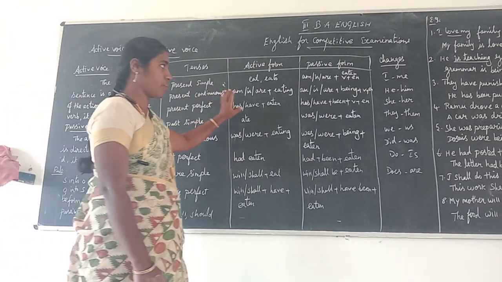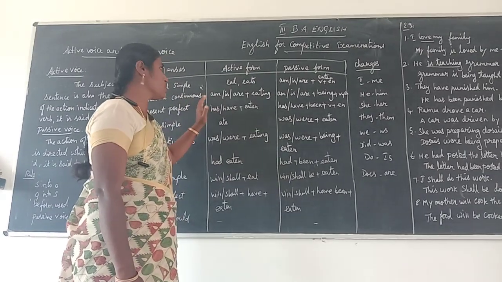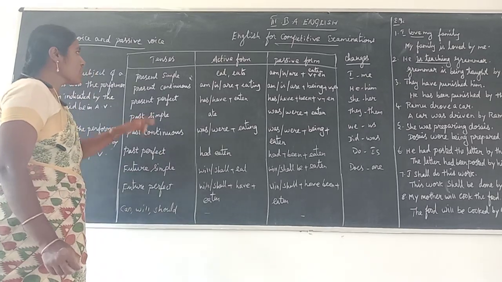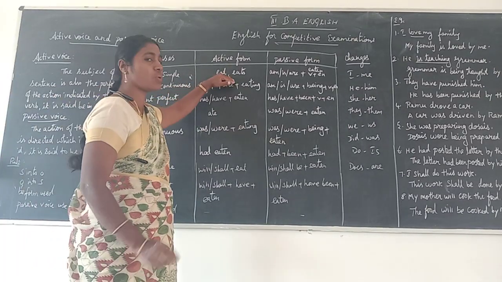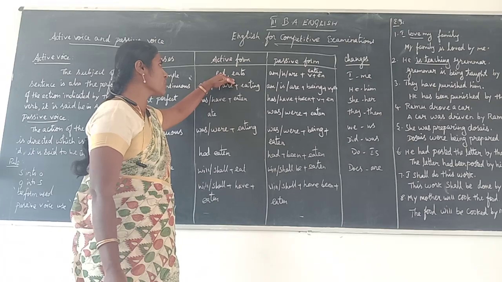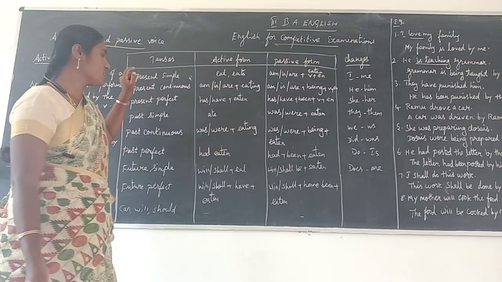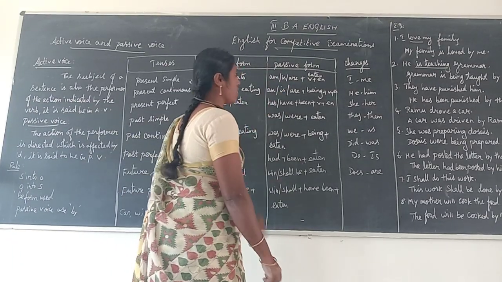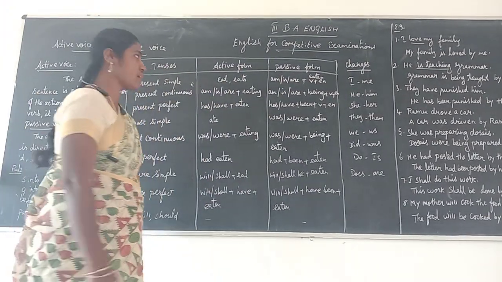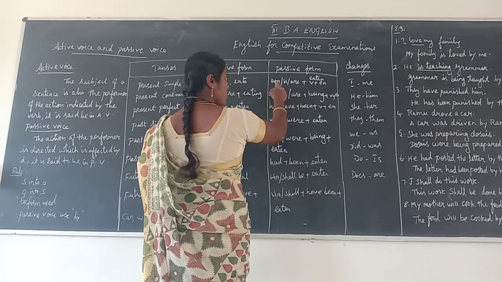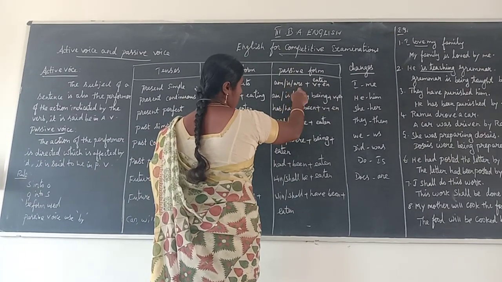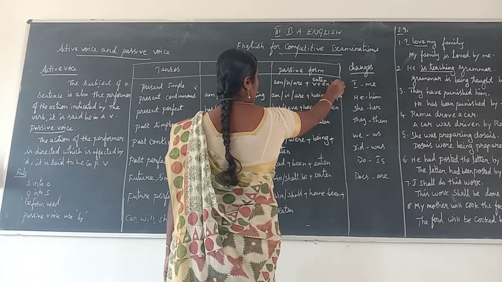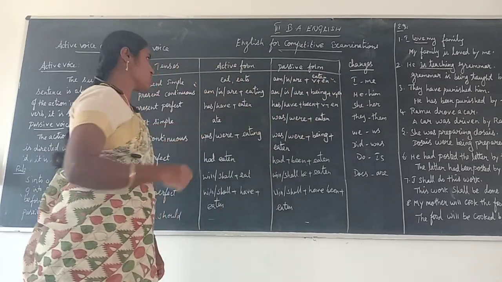Okay, here in the subtitle column, how to change your sentences. First one, present simple. In active voice we use only the verb. Only the verb is used in active voice when we write the sentence in present simple. In passive voice, when we change the sentence into passive voice, you should use am, is or are plus verb and then the en verb. The verb is important in passive voice.